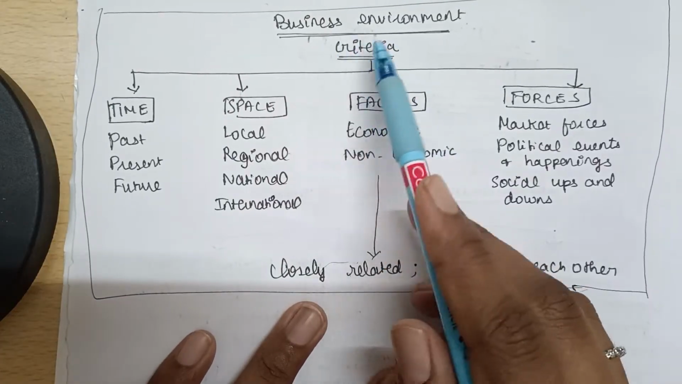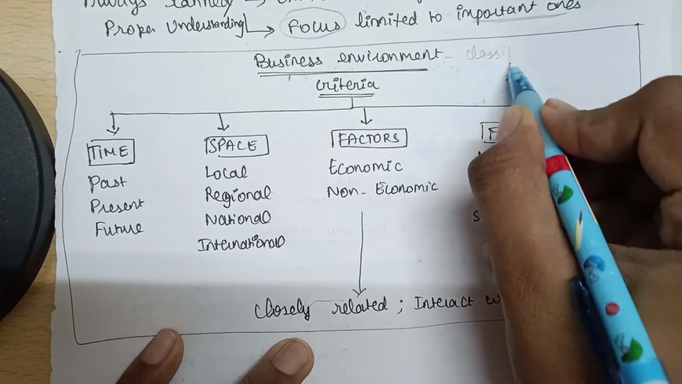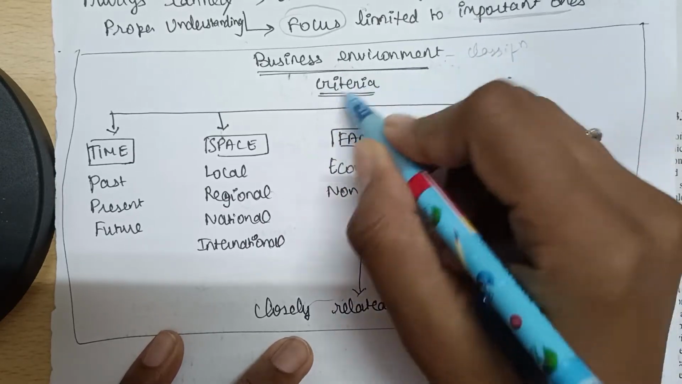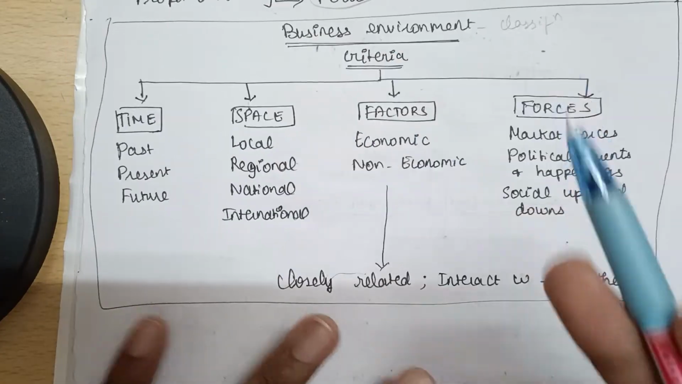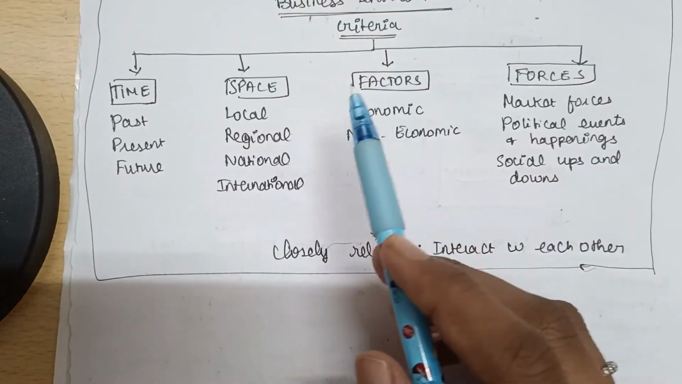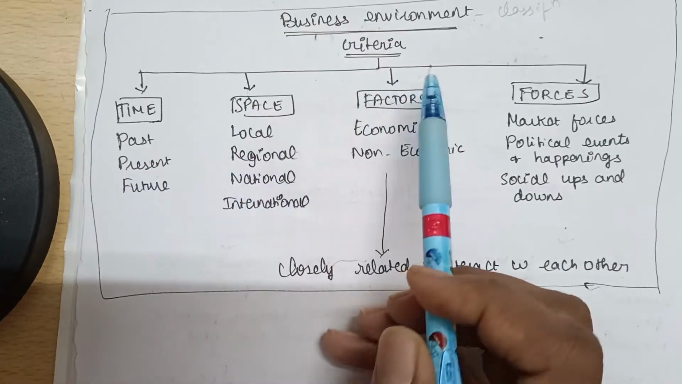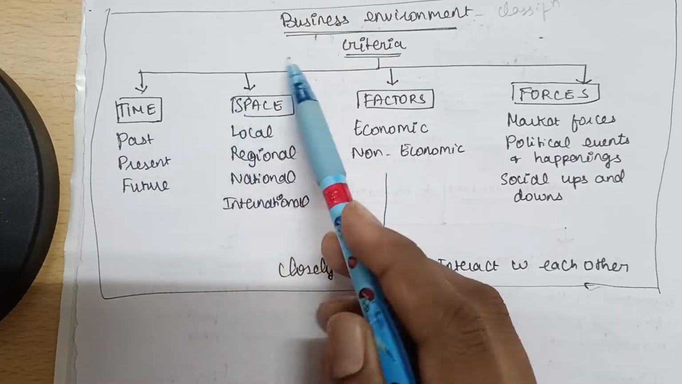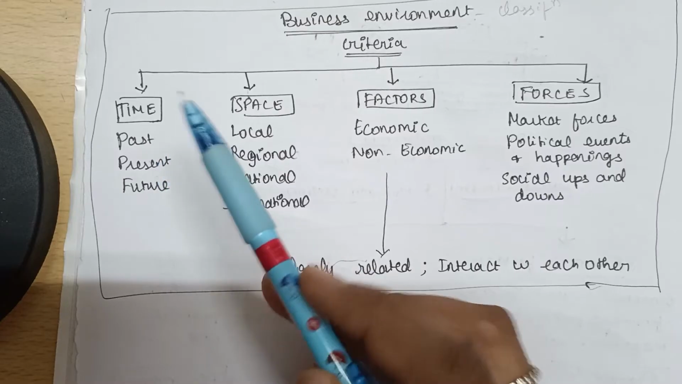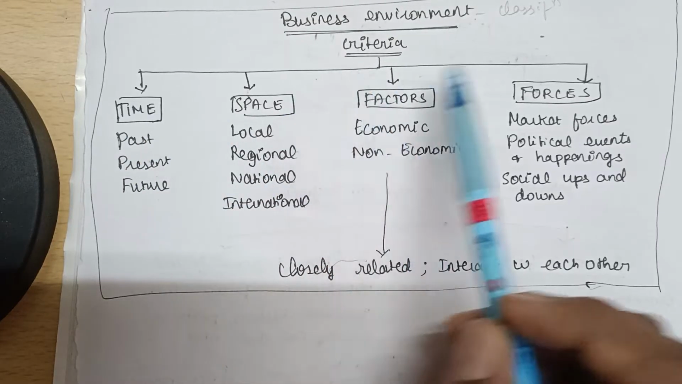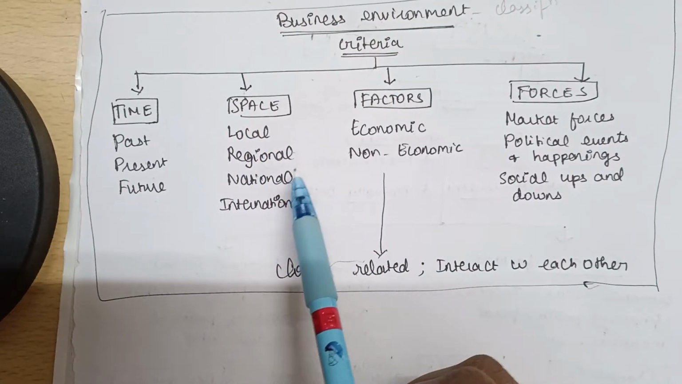Next comes the classification. This is how the business environment is classified according to the following criteria. There are four criteria: time, space, factors, and forces. According to time: past, present, and future. Any past events that happened, something happening now, or something that will happen in the future can affect the business environment, which can actually affect my firm. This is how you should understand this.